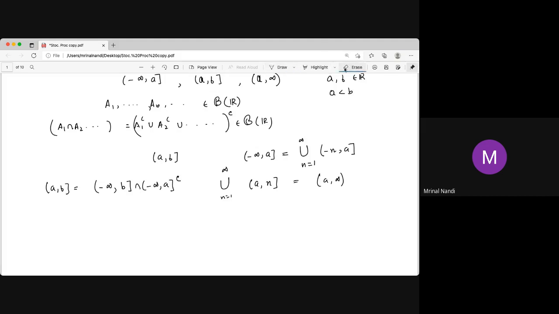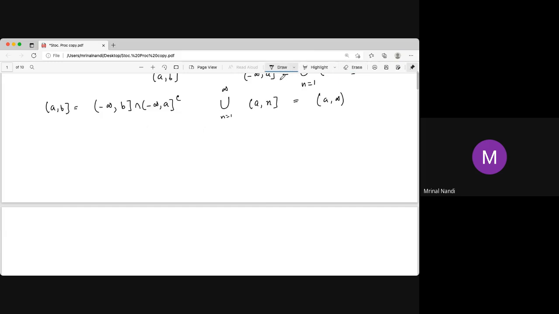Now what other sets can we construct? We can construct this type of set also, the open interval a to b. How do you construct the open interval AB using the half open, half closed interval? You take the union over all n equal to 1 to infinity, and it is easy to check that the right hand side union and the left hand side open interval are equal.